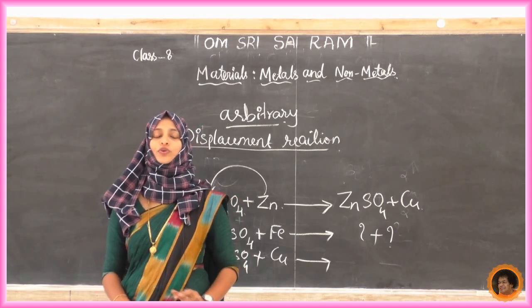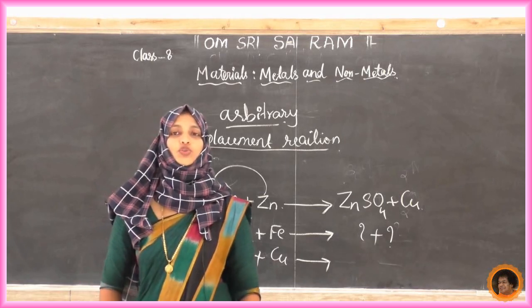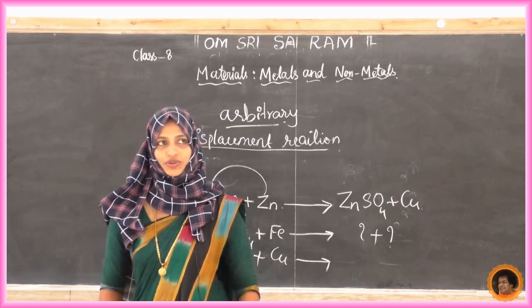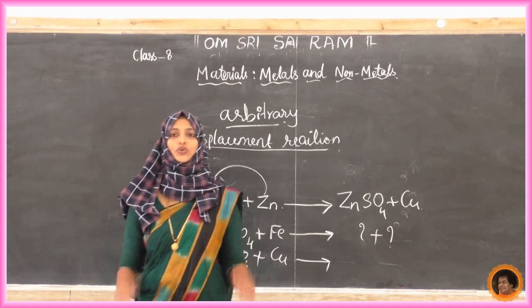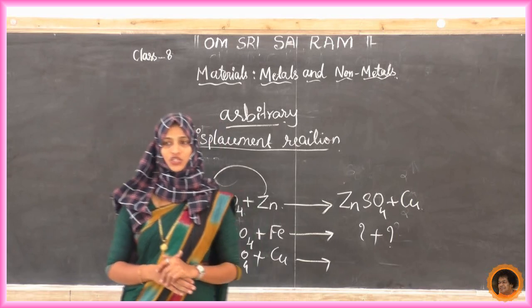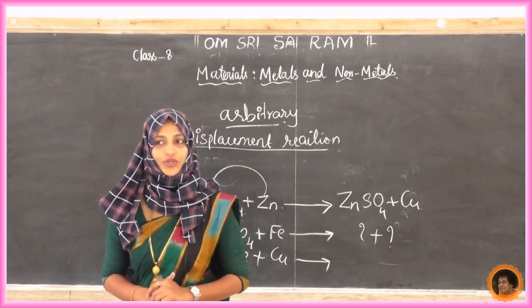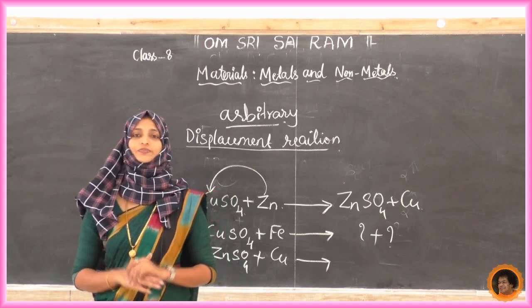Same, one more question, magnesium ribbon plus dilute H2SO4. You have to write balanced chemical reactions. Next, write down the displacement reactions between copper sulfate plus zinc granule, and copper sulfate plus iron nail.